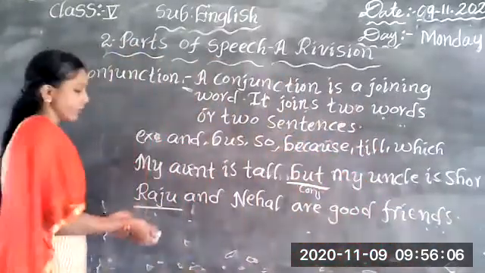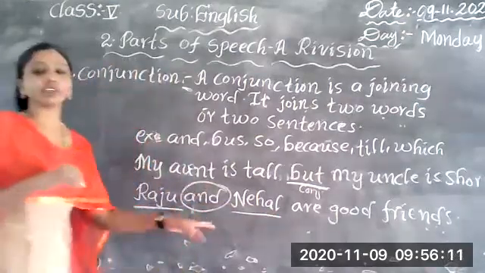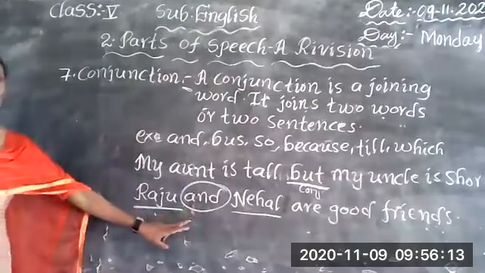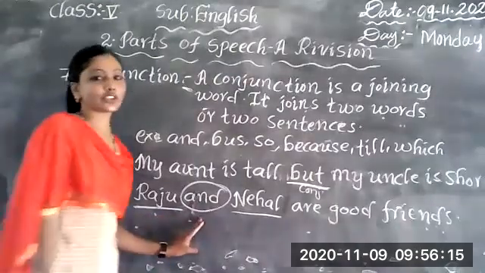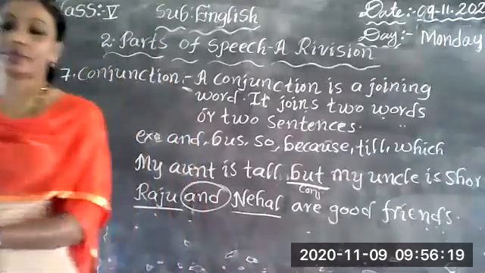Here Raju is one word and Nehal is one word. So we are joining these two words with a conjunction. So here and is the conjunction. Is it clear, friends? What is a conjunction?